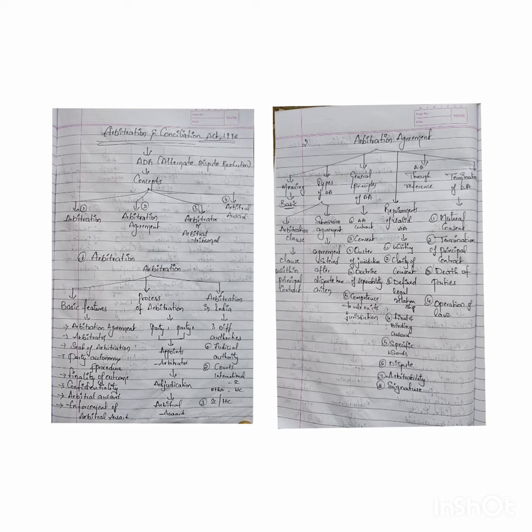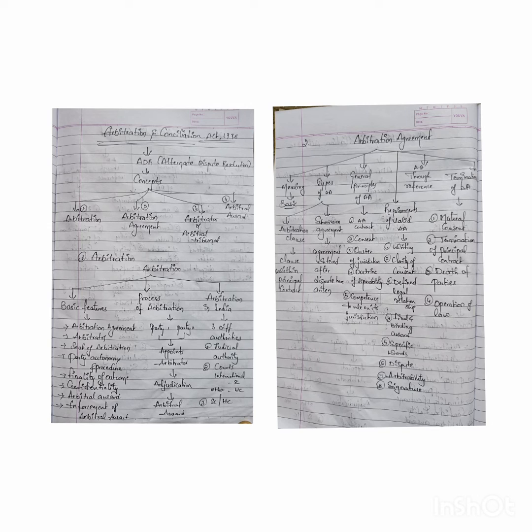Next, doctrine of separability. This doctrine is, even if the principal contract goes invalid, the arbitration agreement, because of its nature of doctrine of separability, shall not be considered as invalid and it shall survive. But if the principal contract ends in a normal way, then the arbitration agreement itself also ends. This is the legal fiction.